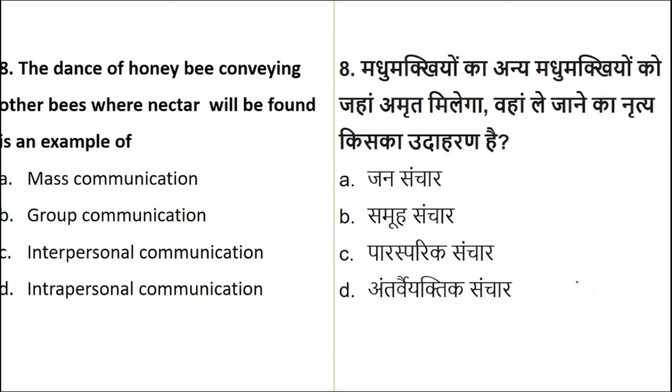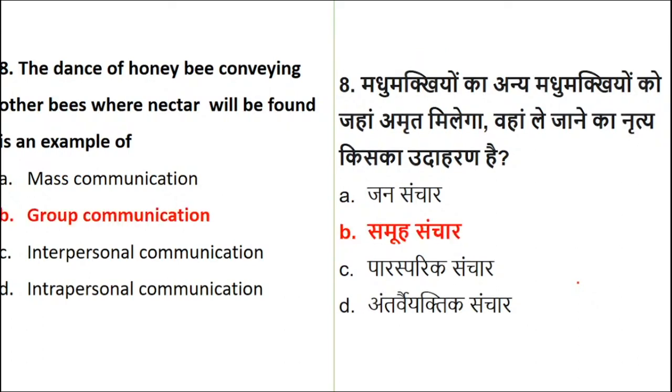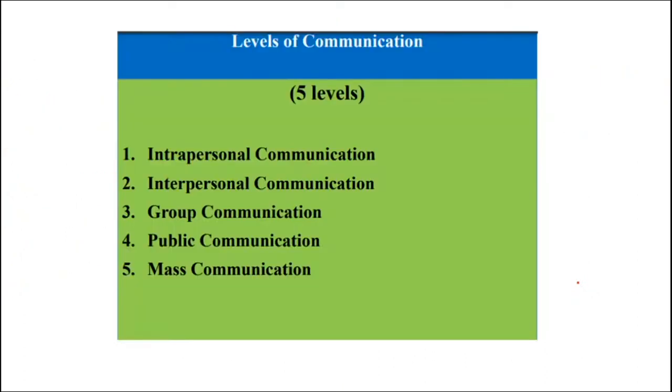Okay, some students have already started with question number 8. Yes. So the dance of a honeybee conveying, means passing on the message or information to other bees related to where nectar will be found, is nothing but group communication. Group. Everyone is right. I think this should not lead to any confusion now. A very clear example with a very clear indication of the answer. Fine.